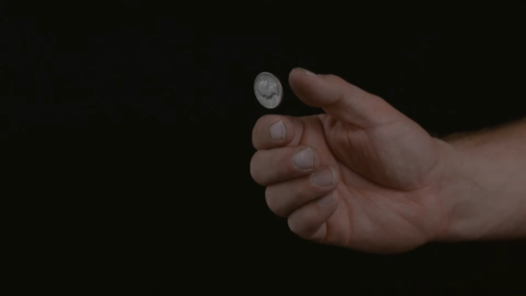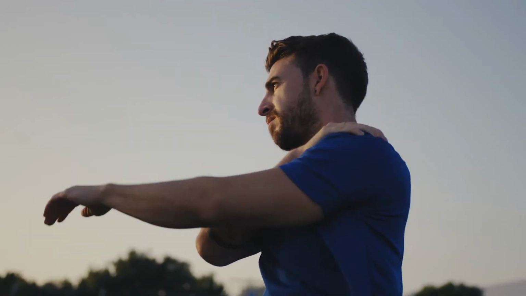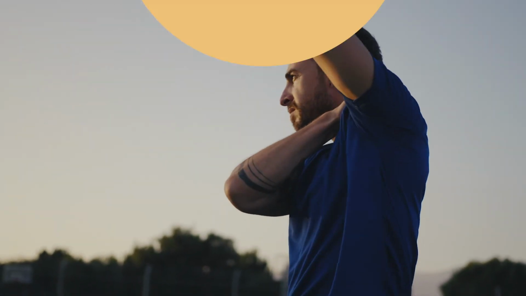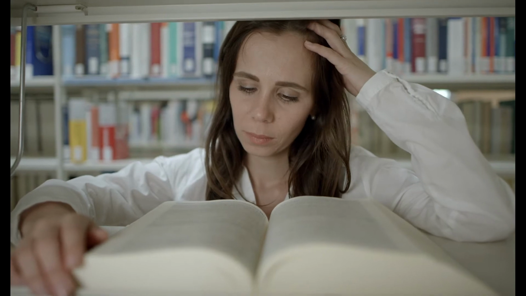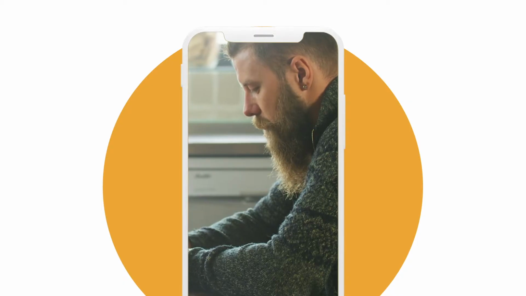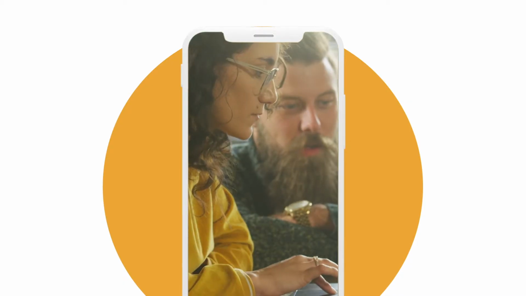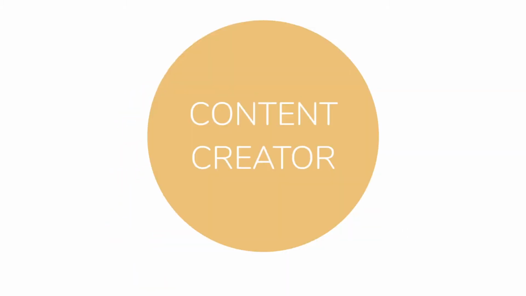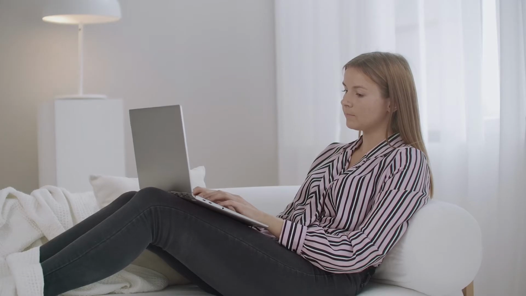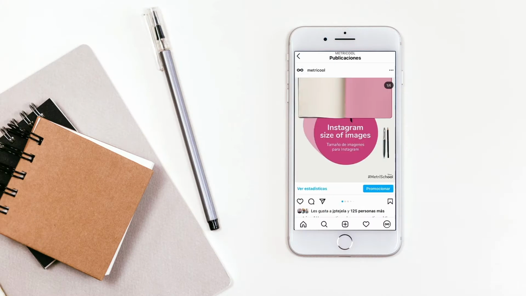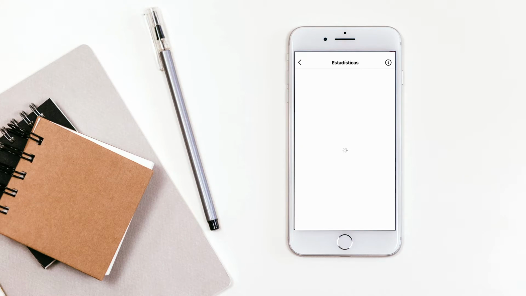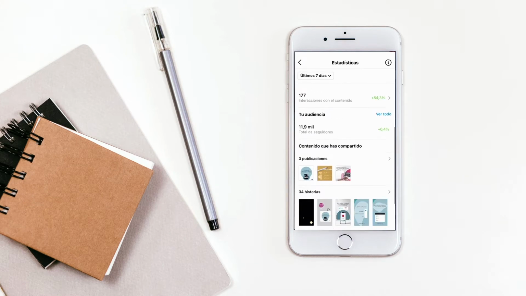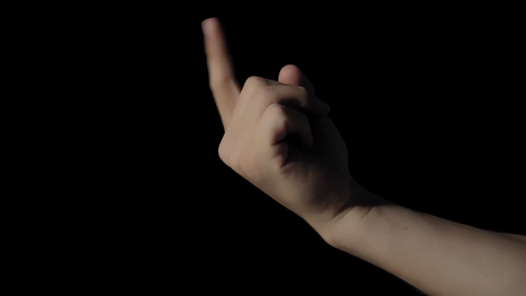it is not. Followers can be bought on the black market, so they're not the best metric. So we are going to check the Instagram statistics to know what metrics are the ones that matter, beyond the number of followers, and understand their meaning once and for all. From your Instagram profile or that of your client, as long as it is a business or content creator profile, you can see your statistics. You can do this either by viewing the individual stats publication by publication or through the settings menu to view your account data. Look, let's check out the data of one of your publications.